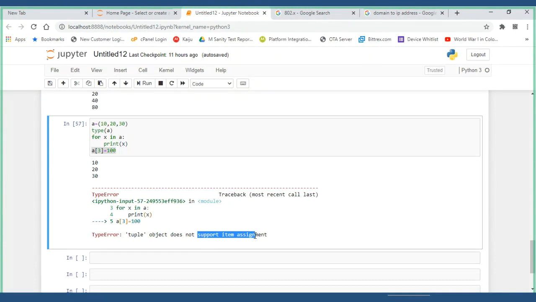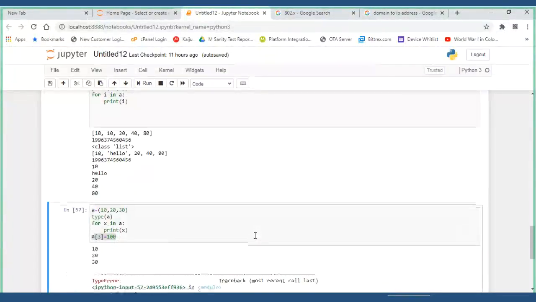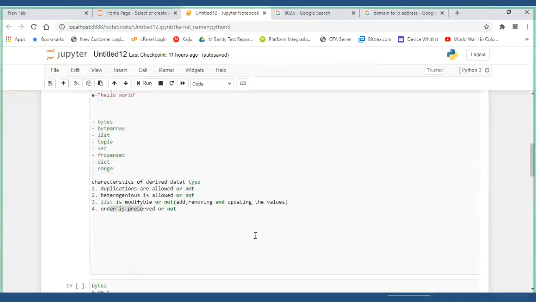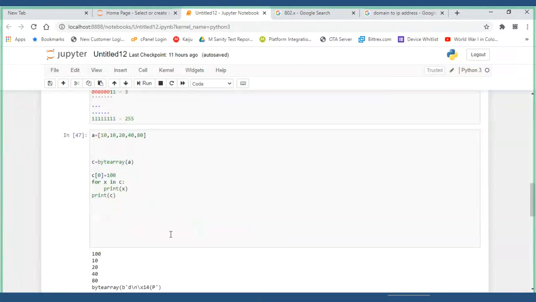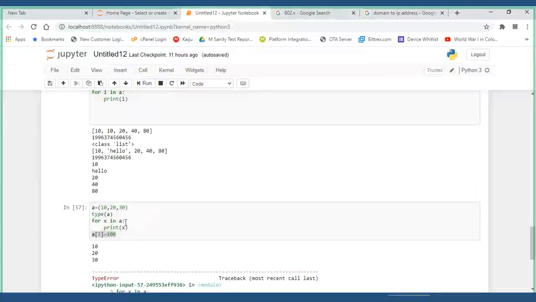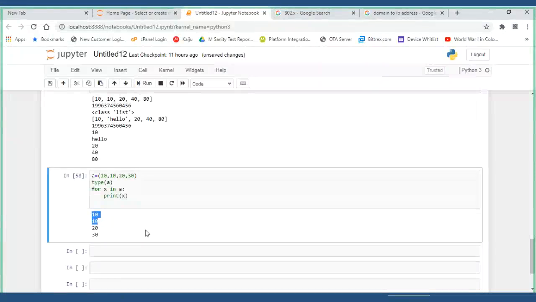Now list modification is not possible, that you have come to know. Is heterogeneous supported or not? That is what I want to know. First, duplications. I'll put only 10 here. Now you tell me, is duplication allowed? Allowed. Duplication is allowed. What is the next characteristic?